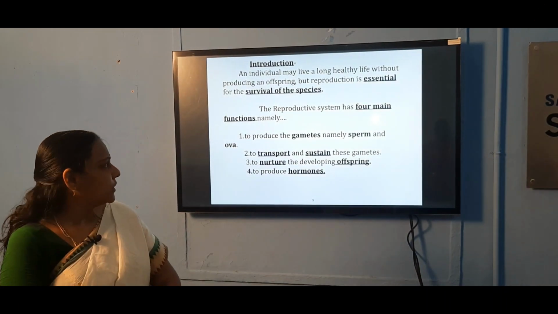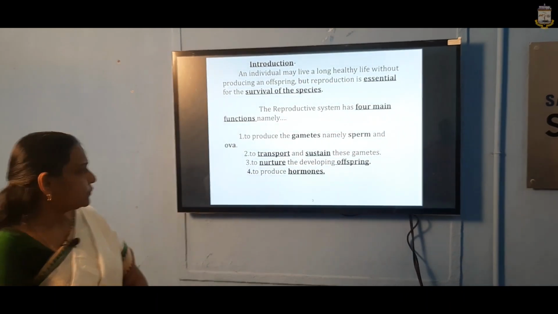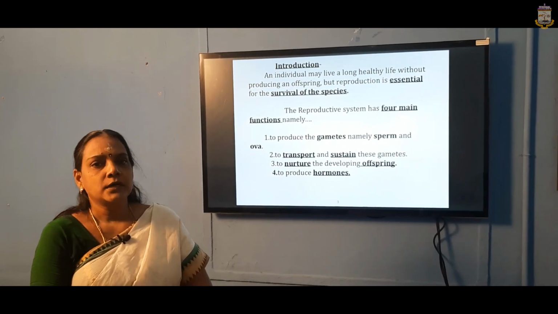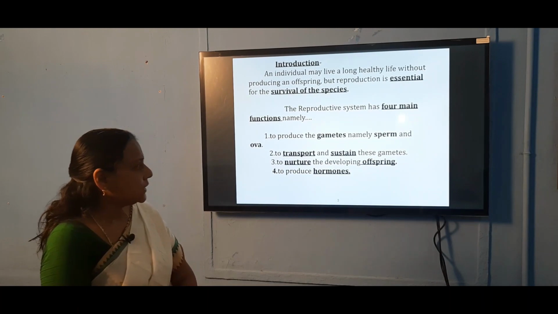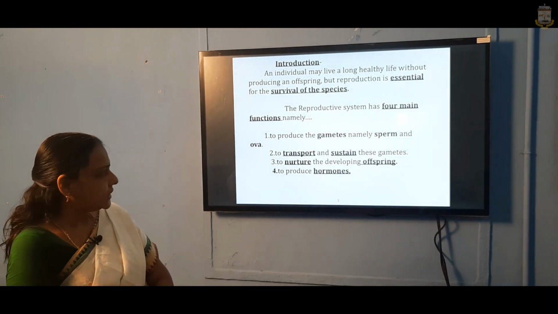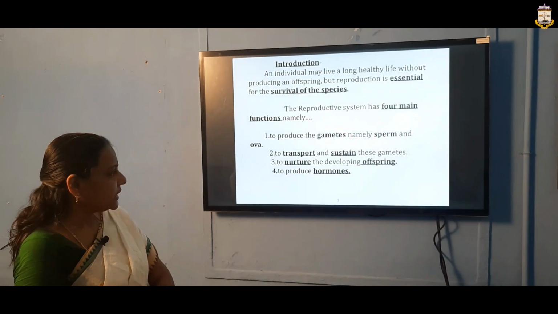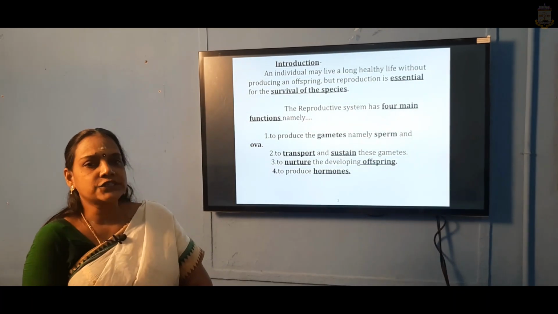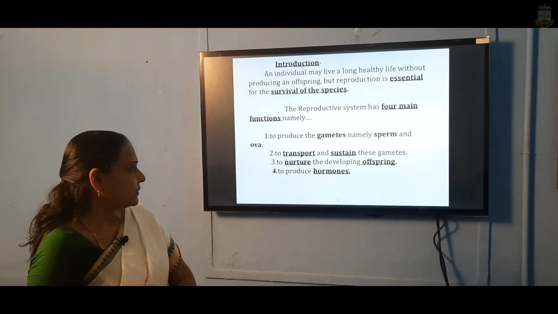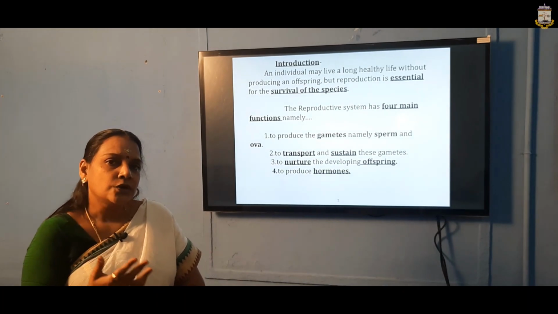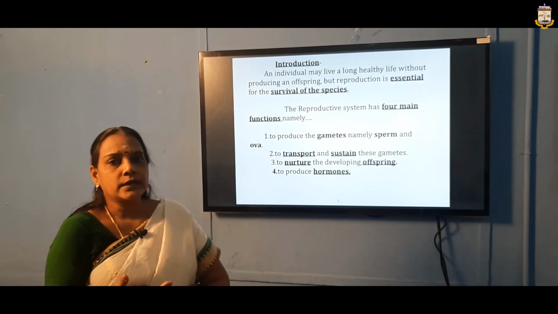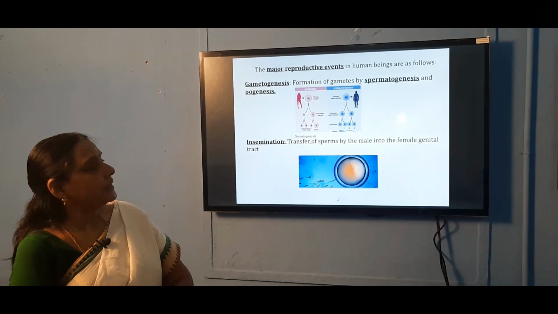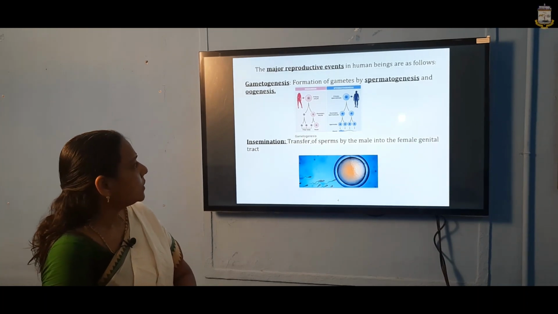The reproductive system has four main functions. First, to produce the gametes to perpetuate their population, that is, the sperm and ova, the male and female gametes. After that, they have to transport and sustain these gametes, and then nurture the developing offspring. Finally, they have to produce certain hormones which coordinate the reproduction and assist the reproductive systems. The major reproductive events which you are going to see are the following.